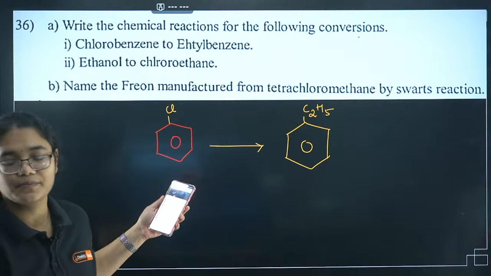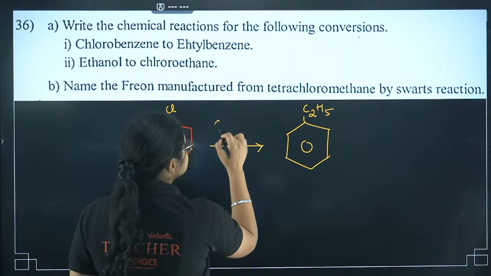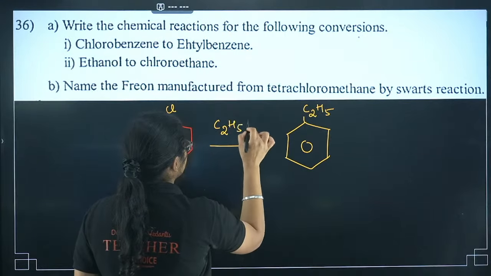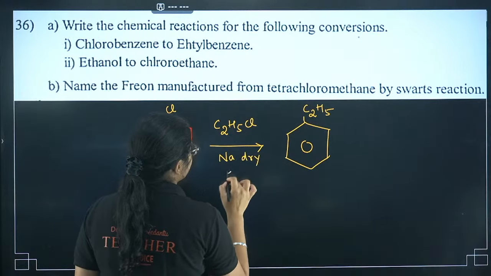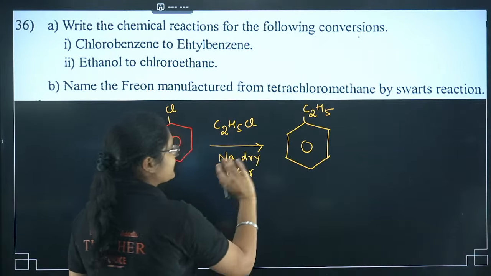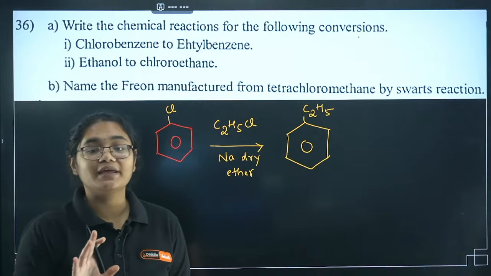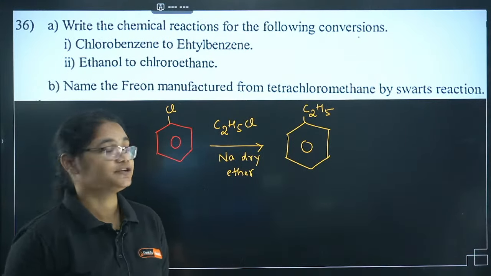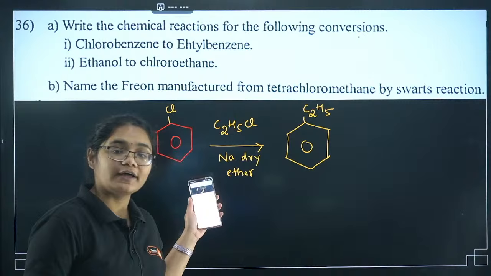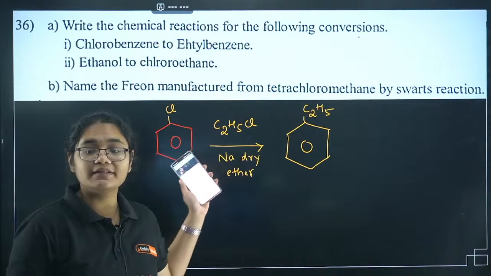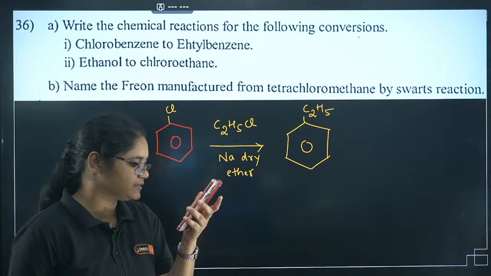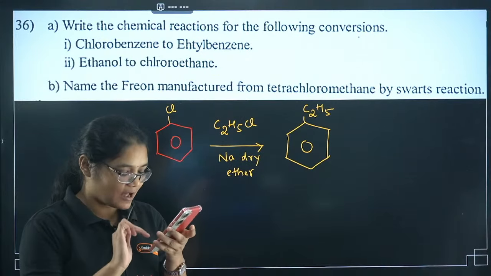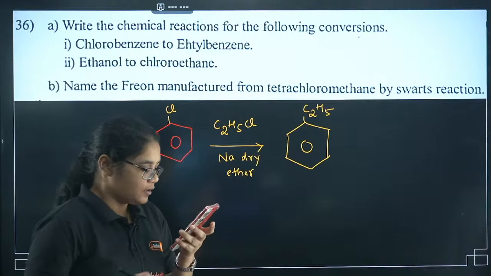So see, if you take C2H5Cl, okay, in the presence of Na and dry ether, this product you will get. I can guarantee you that. But you have to tell me the name of this reaction. One haloarene and one haloalkane reacting with each other. What is the name of this reaction? I want any student to answer this question. Please don't sit idle.